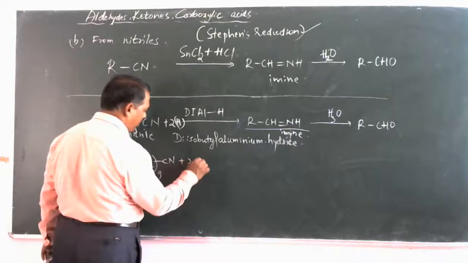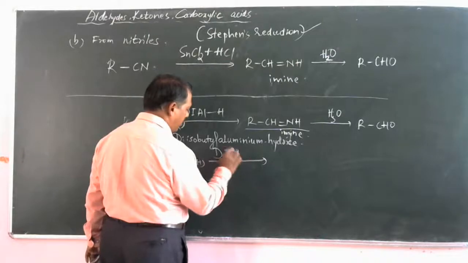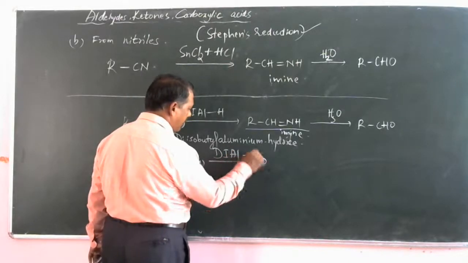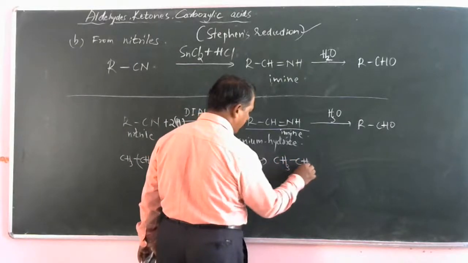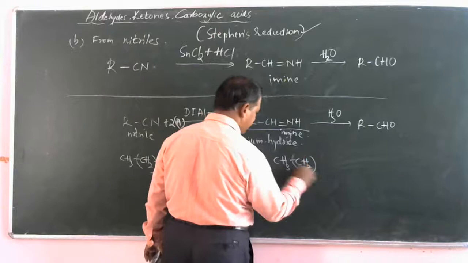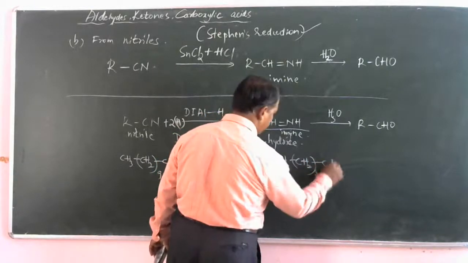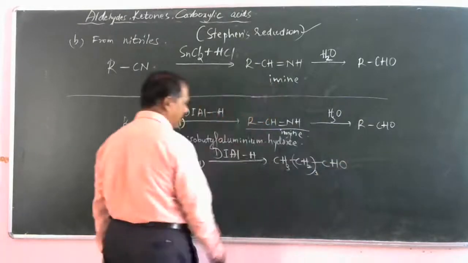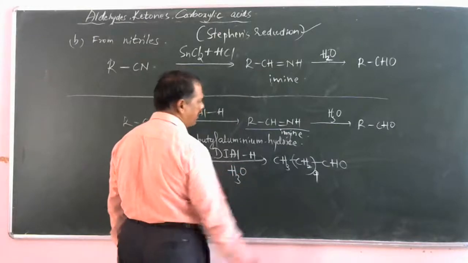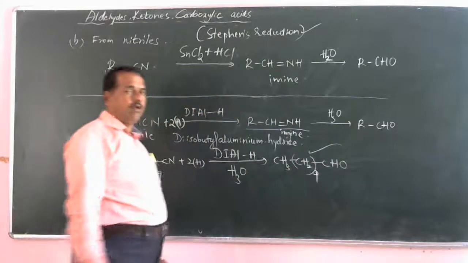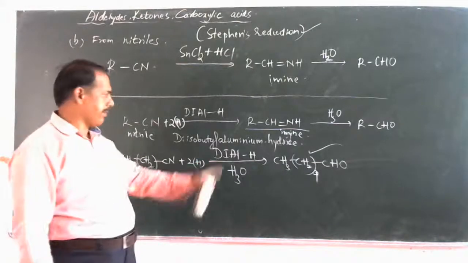On reduction with diisobutyl aluminum hydride, we will get CH3, CH2 nine times, then CHO. And finally on acid hydrolysis, we will get decanal. Are you clear? So this is how we can easily prepare.